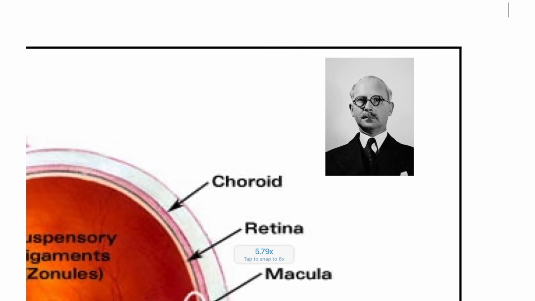Daily one scientist we will be discussing, right? So this is Dr. Ridley. Dr. Ridley's contribution to ophthalmology: he worked as a chief doctor in World War II. During World War II, there were firearm or ballistic injuries, so patients used to have lens injuries. Some soldiers also had loss of vision and opacity issues.